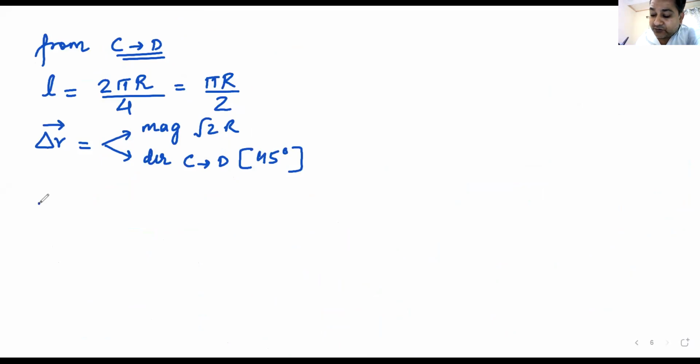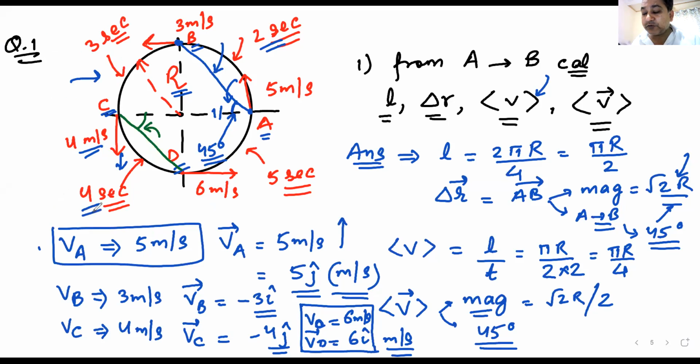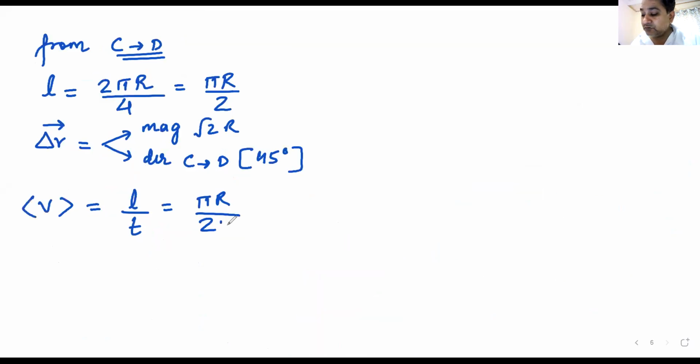Let us talk about V average, that means average speed. Average speed is total distance divided by total time. Total distance is pi r by 2. What is the total time? Total time is 4 seconds. It becomes pi r by 8. Pi r by 8.